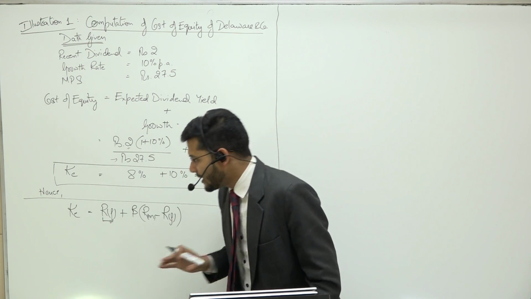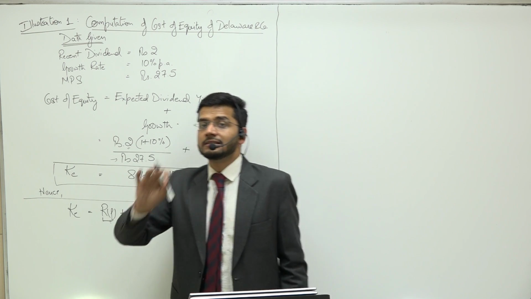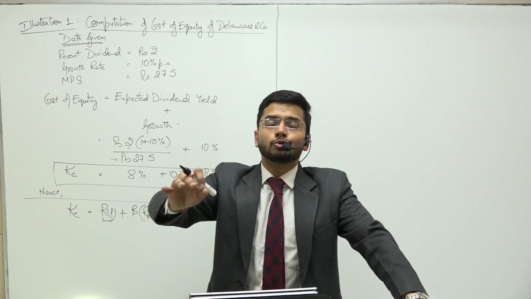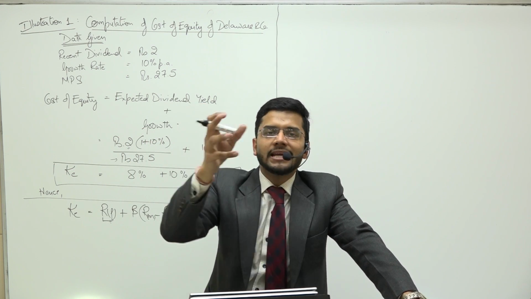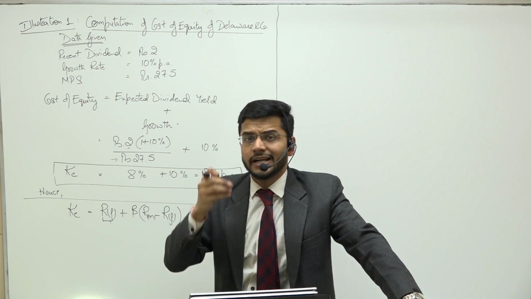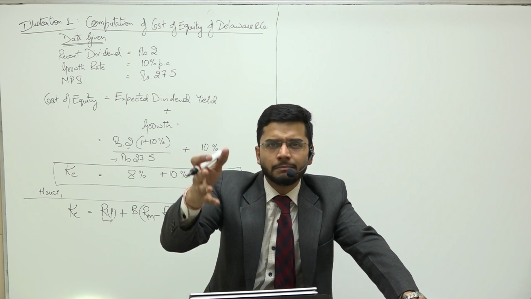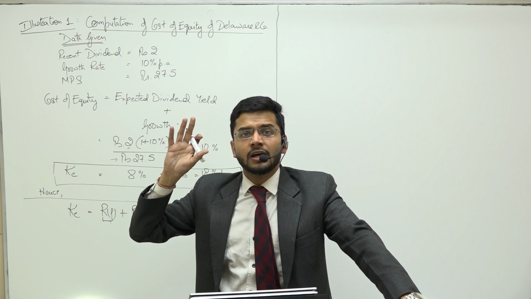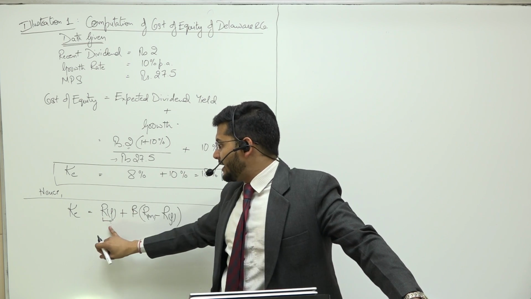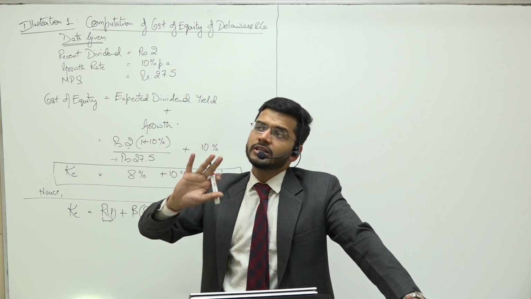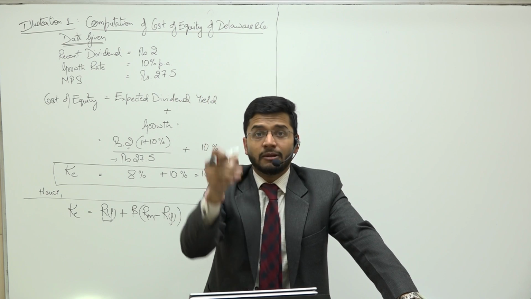So guys, this formula starts with the risk-free rate of return. Risk-free rate of return is the rate of return which is given to you under a risk-free situation, which means if you're doing a bank FD, then this rate will be given to you, which is 8% or 7.5% or 7%, whichever is the country specific rate. And guys, this rate changes from country to country. So countries which are developing, this rate will be higher. Countries which are developed, this rate will be lower.